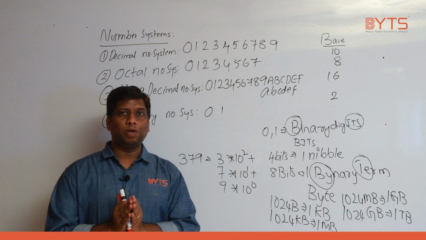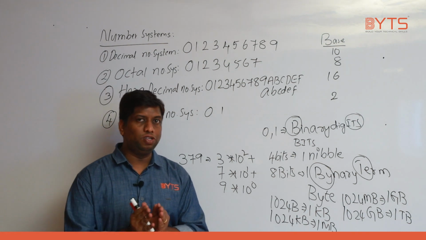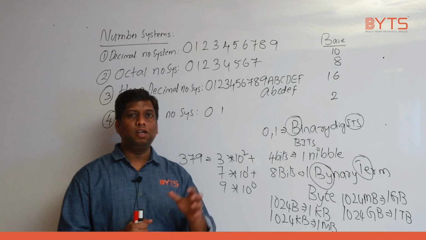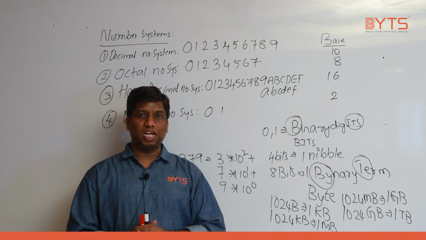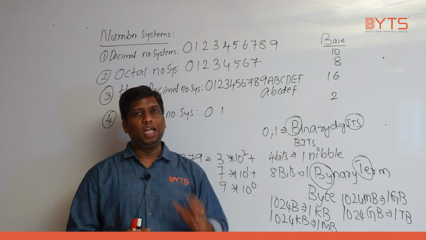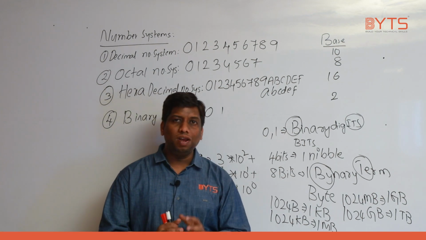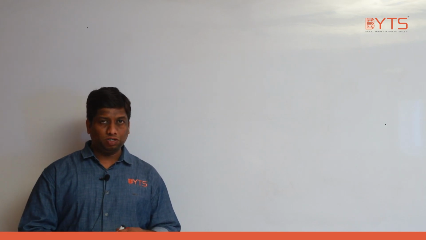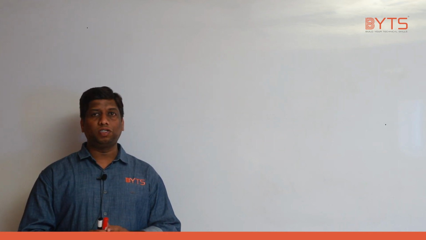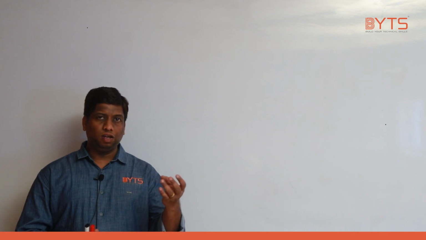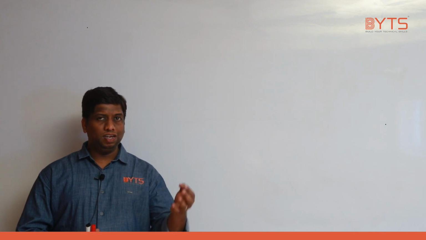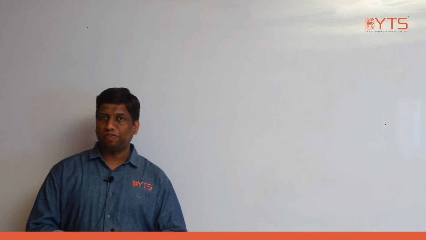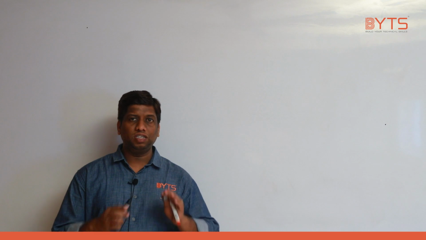In the binary number system, what numbers do we have? 0 and 1. 0 and 1 are called binary digits. The short form of binary digits is bits. 4 bits is considered as 1 nibble. 8 bits is considered as 1 byte. So we have provided an introduction to number systems. Totally, how many types of number systems do we have? Decimal, octal, binary, hexadecimal. Whichever order you represent, that does not have any significant impact.